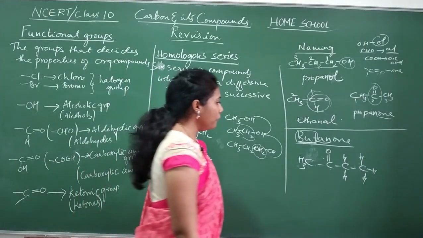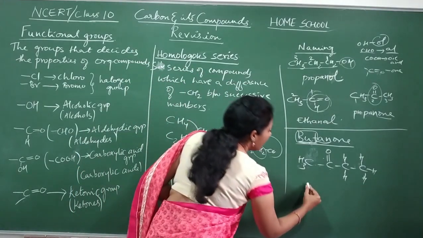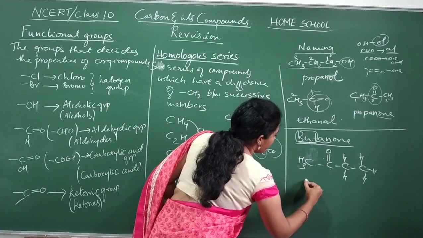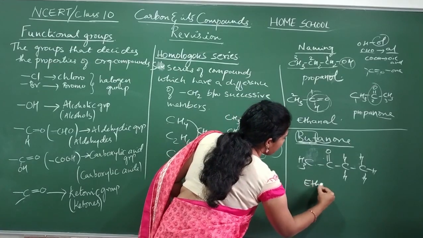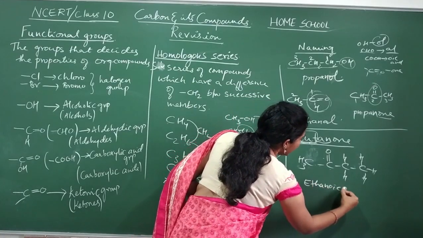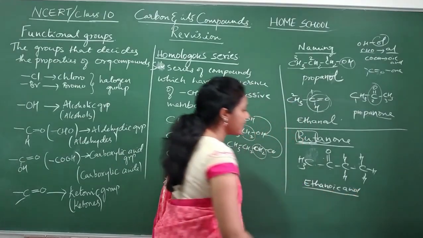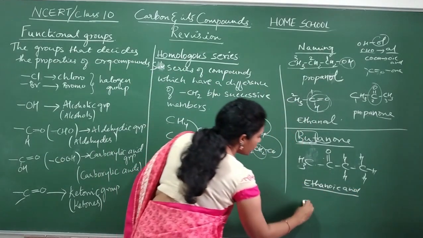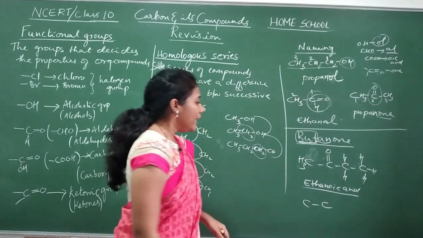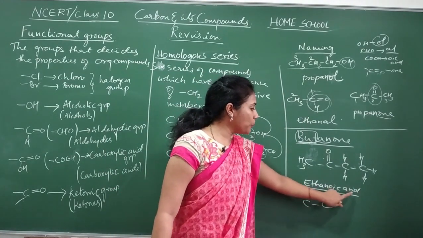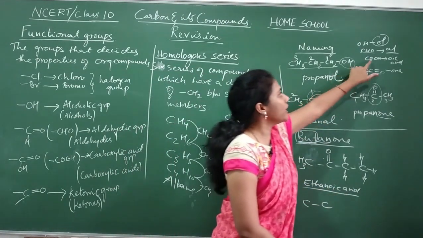Next one, ethanoic acid. How do you write its structure? Eth in the sense of 2 carbon atoms. Now concentrate on the functional group, oic acid. That means COOH is there.